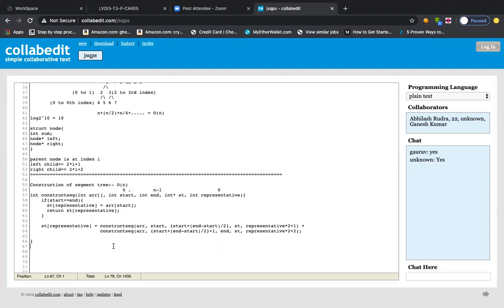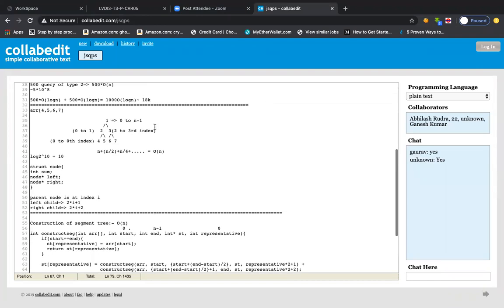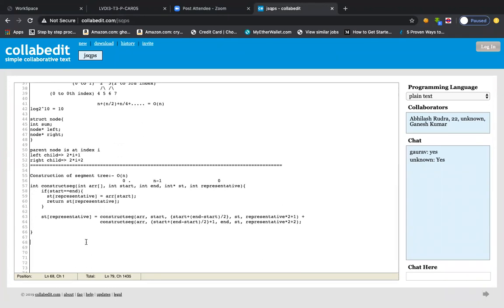So we were having two kinds of queries now. Till now we built this pictorial structure in the form of code, right? So now we'll be discussing how we can solve those two different queries, like the update query and the range query, right?